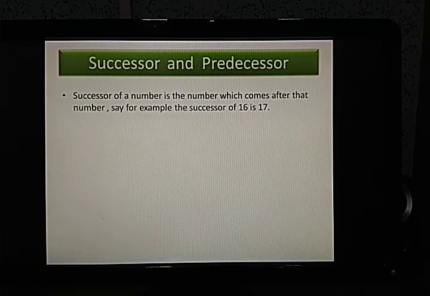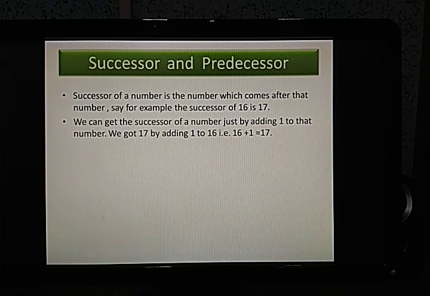Now successor of a number is the number which comes after that number. Say for example, the successor of 16 is 17. 17 comes after 16. So 17 will be the successor of 16. Clear? Now how can we get the successor? We can get the successor of a number just by adding 1 to it. We need to do nothing, we just have to add 1 to that given number, whichever number it is, and then we get the next number. Very simple.